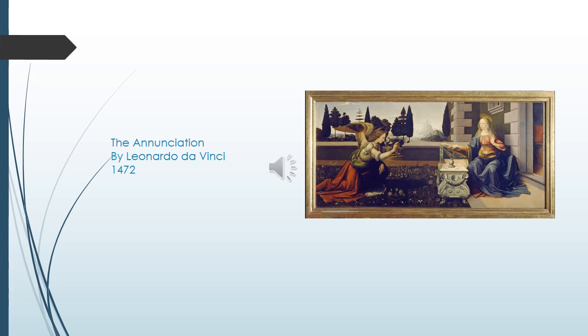The next painting on our art tour is called the Annunciation. Da Vinci is able to add humanism into the painting by including human figures along with the religious figures. In the picture, Mary, a human, is being told that she is going to be the mother of Jesus by the angel Gabriel, a religious figure. Also, in the background of the painting, we can see trees and some classical architecture. There are 2 different versions of this painting. One hangs in the Uffizi Gallery in Florence, and the other hangs in the Louvre in France.